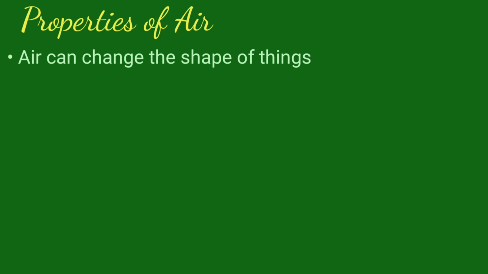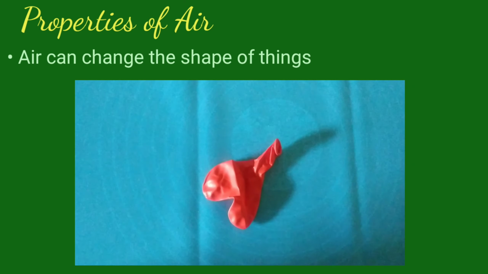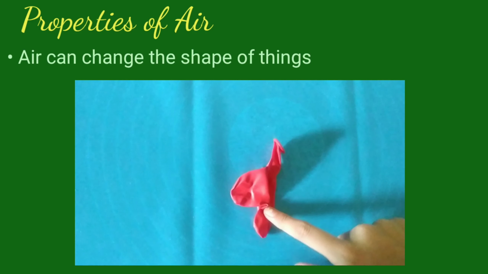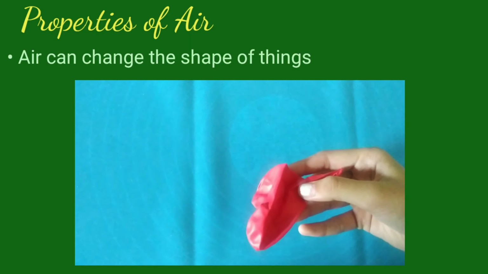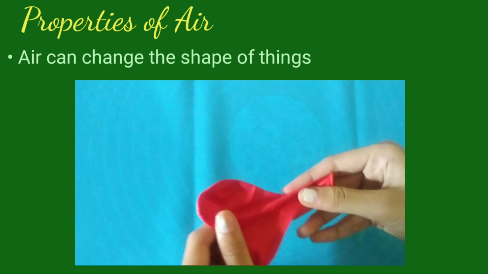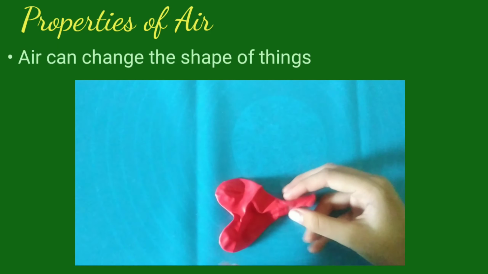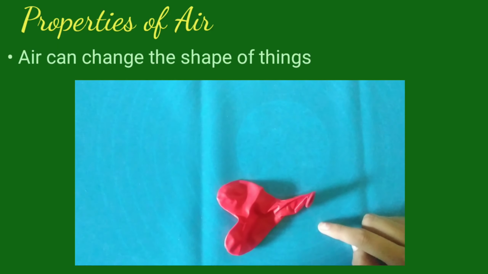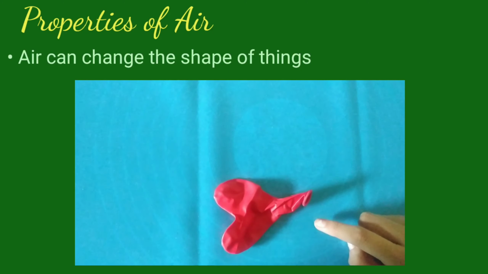Properties of air. Let us see the first property. Air can change the shape of things. Now children, you see this balloon. This is a deflated balloon. Air is not in this balloon. You will see how the air changed the shape of this balloon. Now we will blow air into this balloon.